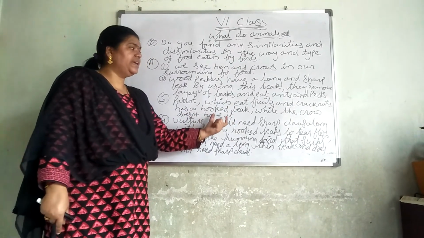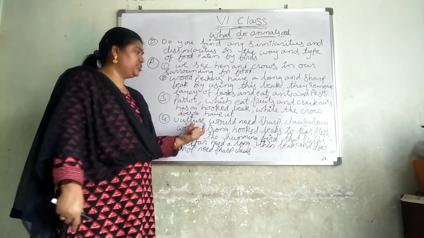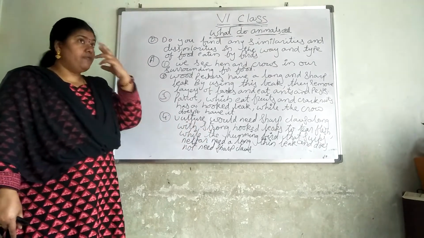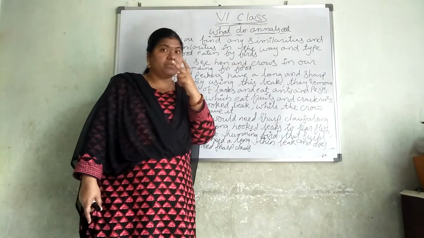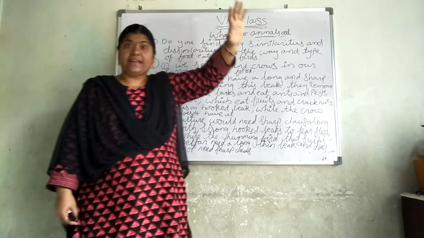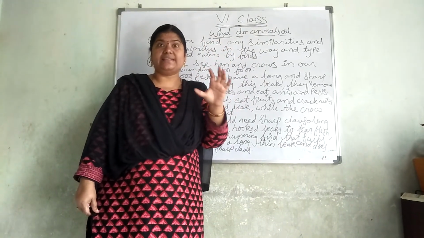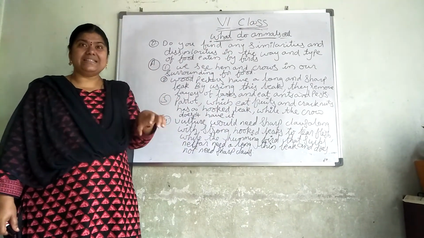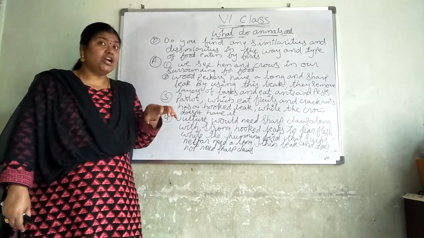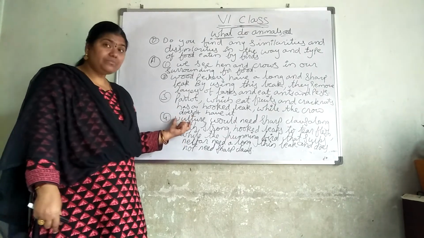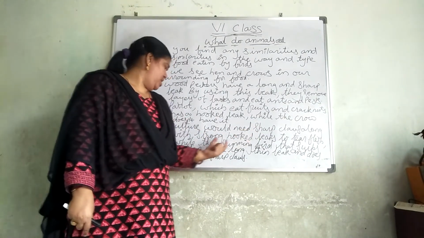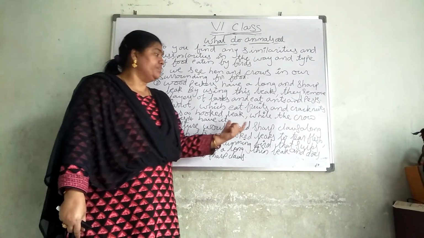Next one, vulture would need sharp claws along with a strong hooked beak to tear the flesh. What is the nature of the vulture? Vulture uses its vision. It has a more powerful vision. From a long distance also it can identify the snakes, flesh, and it kills and tears the flesh of the animals by using its sharp beak and the claws which are present in that.